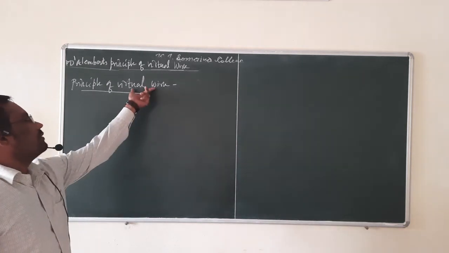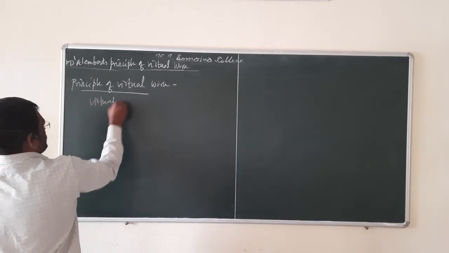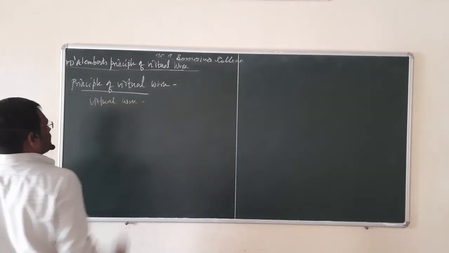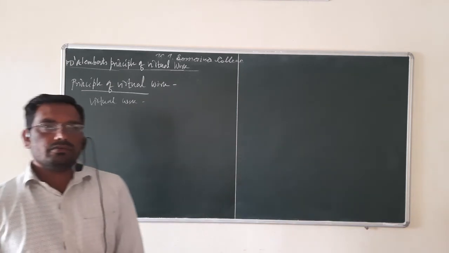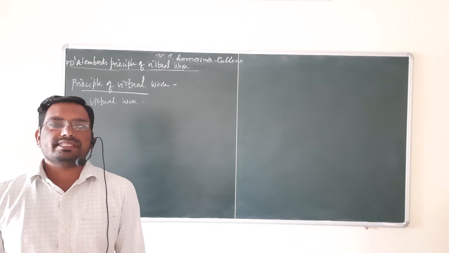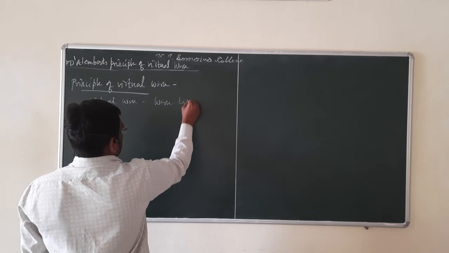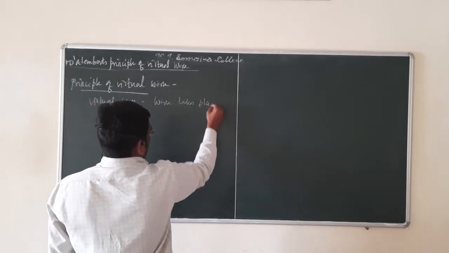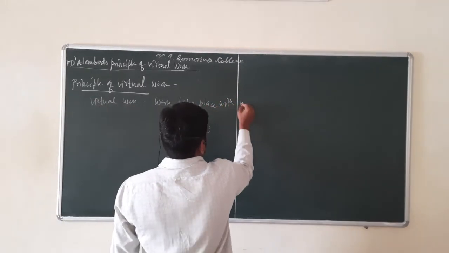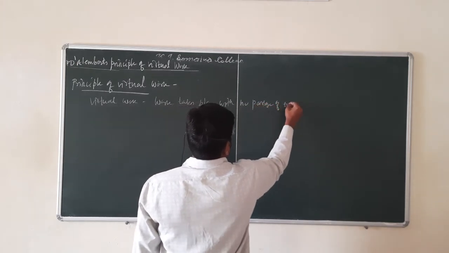First of all, we are going to study what is meant by virtual work. Virtual work is the work done, or work which takes place, with no passage of time. What does it mean?